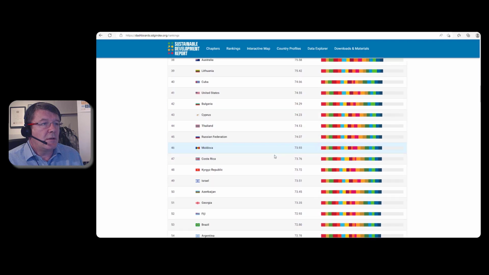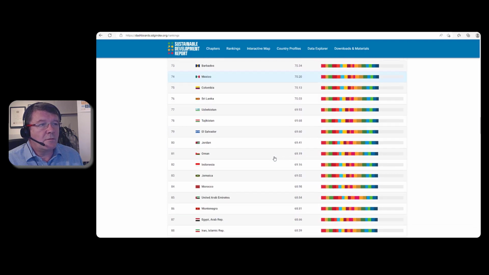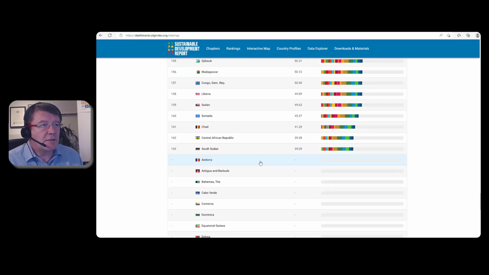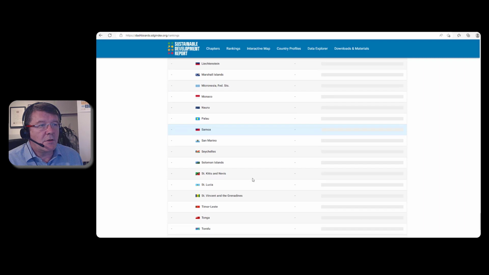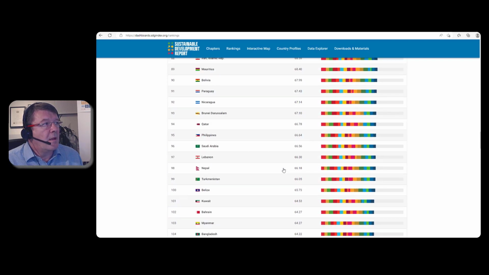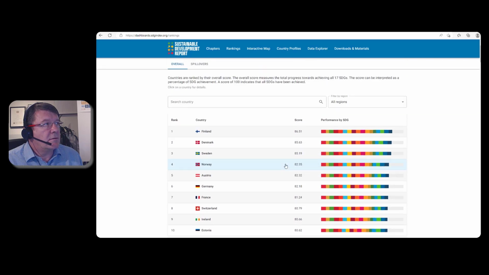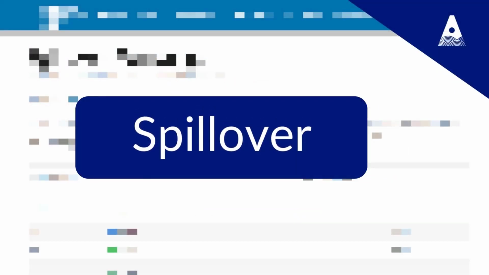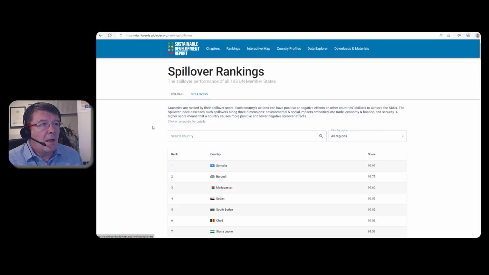You will also see that 193 countries are listed, but it only goes to 163 because not all of them are returning enough information to actually give them a ranking. So it only goes to 163, and the lowest score there is 39.05 for Sudan. So that's the first bit of information you can glean and data scorecards you can generate. Next thing of interest I'd like to introduce you to is called the spillover score, which I think is very useful. So countries are ranked by their spillover score also.